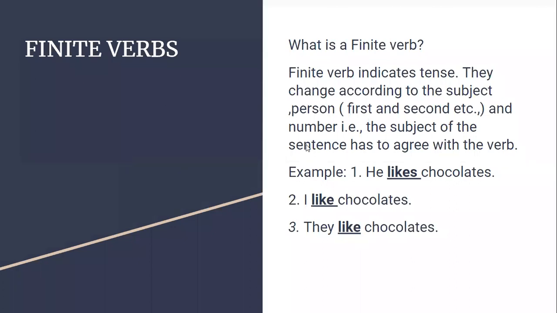So he likes chocolates, I like chocolates, they like chocolates. So the verb is changing its form: likes, like, and like. Like is a verb here, which is in bold and underline, and the verb agrees with the subject. We call that verb a finite verb. Even if you don't remember the spelling or the word finite verb, the usage of the verb should be correct.